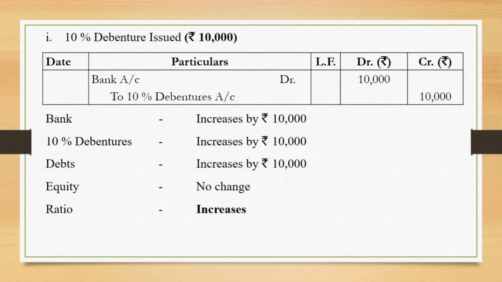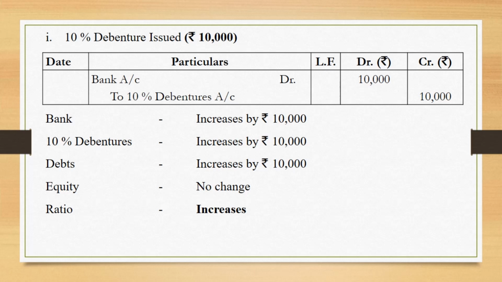Now when the debentures are issued, the entry that we are supposed to pass is bank account debited to 10% debentures account. Bank balance increases and the debentures issued, the liability towards the debenture holders will increase. It's a long-term liability. Debts in this ratio, that is debt equity ratio, basically talks about the long-term debts only. Yes, we know debentures is a long-term borrowing, so it increases by 10,000.